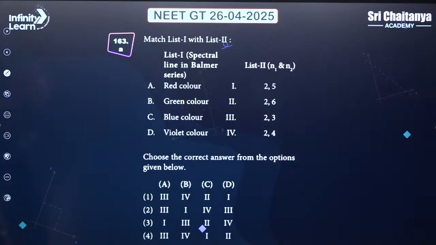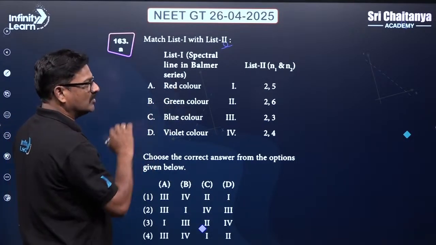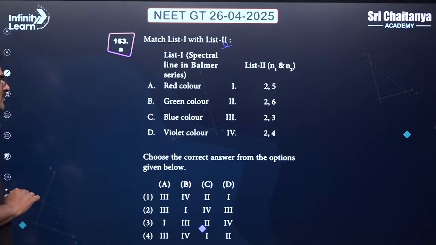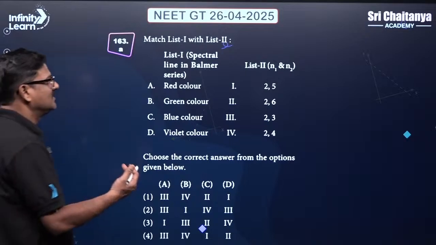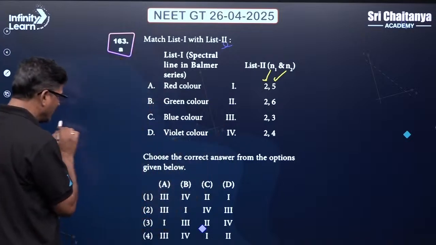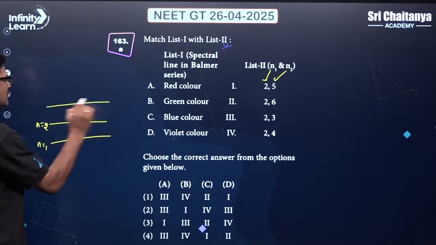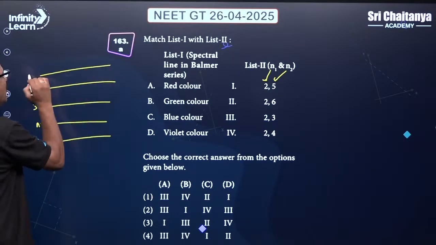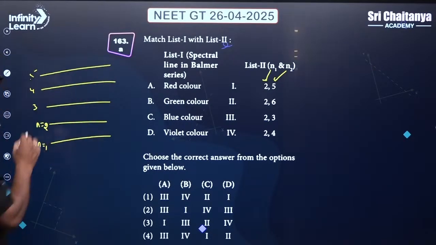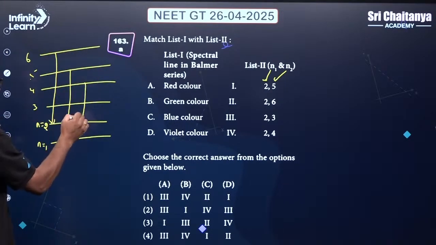So when it is talking about this color, all are going to be listed with n1 value and n2 value. Here it is supposed to be the n1 to n2 spectral line in the Balmer series. So it is the n2 value and the n1 value. When n1 is equal to 2, this is going to be Balmer. Okay, 3, 4 and 5. So the maximum given is 5 and 6 also. So highest jump, and it is given in various formats.